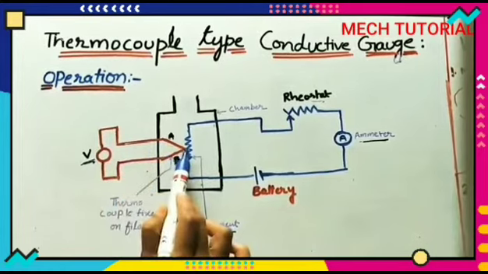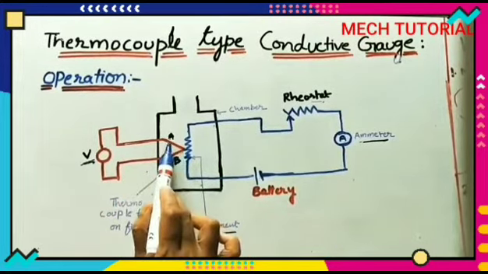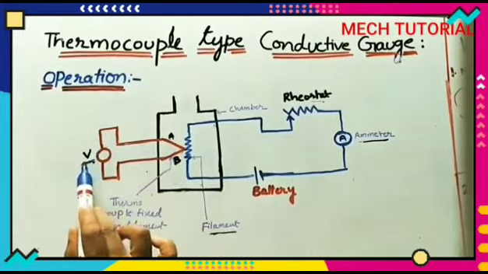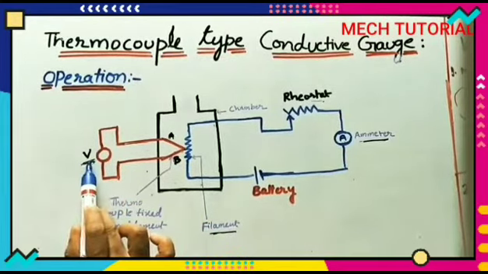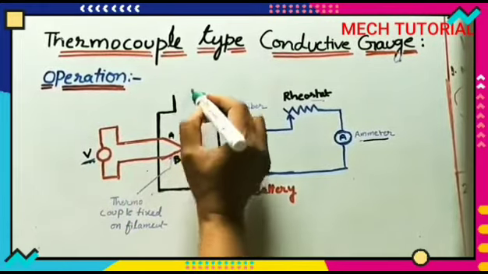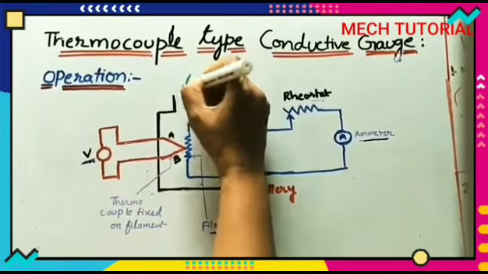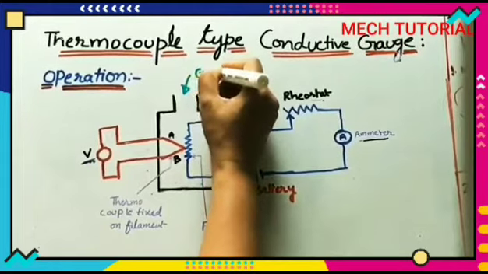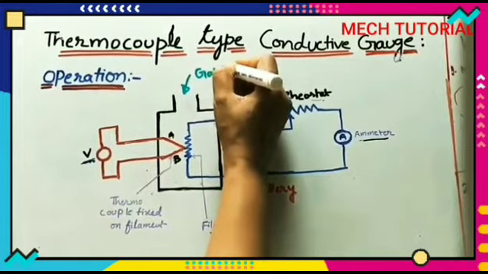Here this thermocouple is welded here. So this temperature will show in terms of voltage. It is called calibrated voltage. In the next step we have to supply some gas, whatever gas we want to find the pressure of, with some pressure.